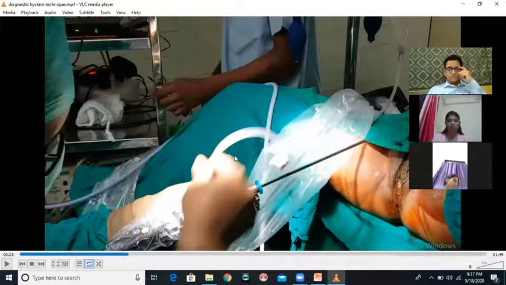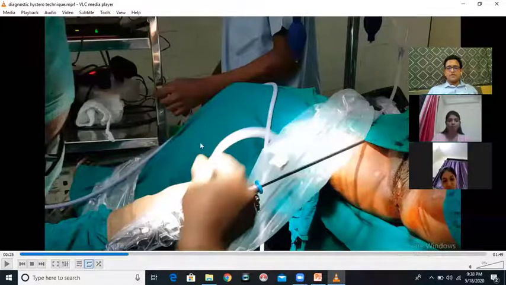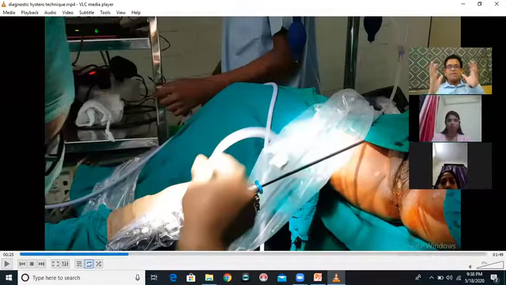The name is not so much important as is the caliber or the thickness of the tube. What we require for doing hysteroscopy is a wide bore tube. A wide bore tube makes sure that sufficient amount of fluid comes inside the uterus and distends the uterus properly. You may be able to achieve the same effect by using an IV set, but it is quite likely that you will find it difficult.